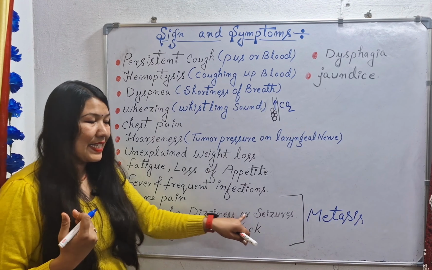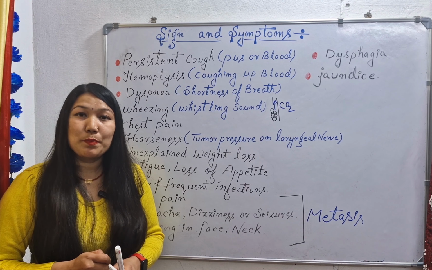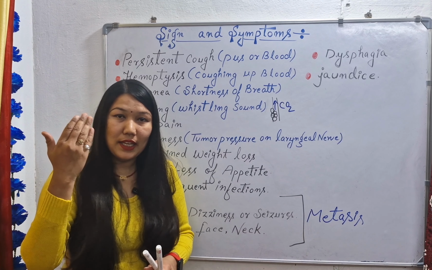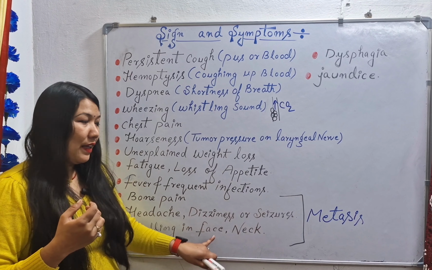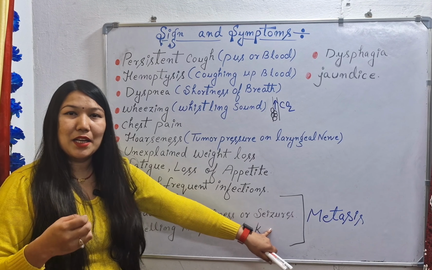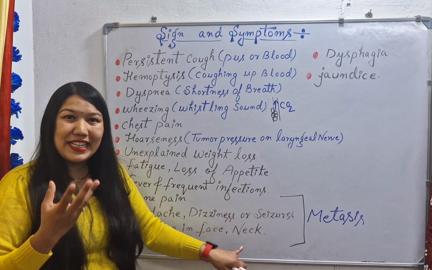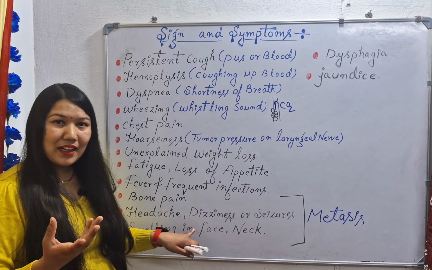So headache, nausea, dizziness, seizure, these types of symptoms are seen when the tumor or cancer has spread to our brain. Then we will see these types of symptoms in the patient. There can be fits or seizure, there can be dizziness, weakness, fatigue. There can be headache also.